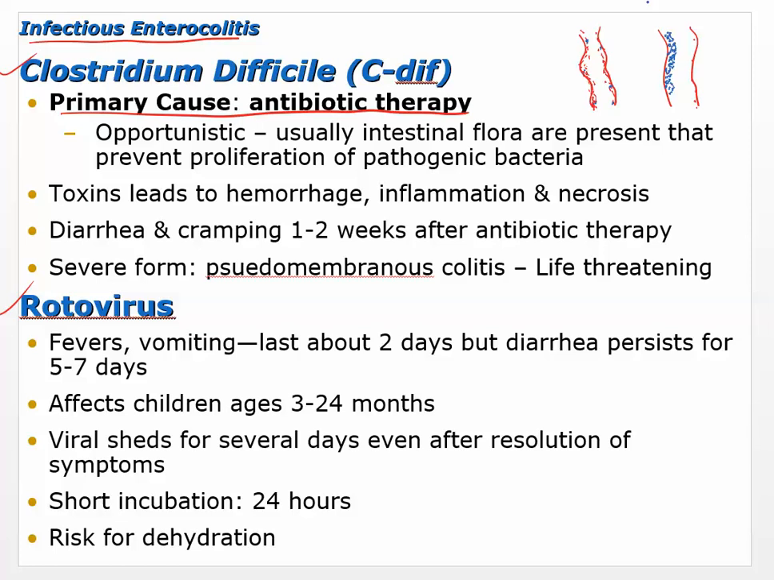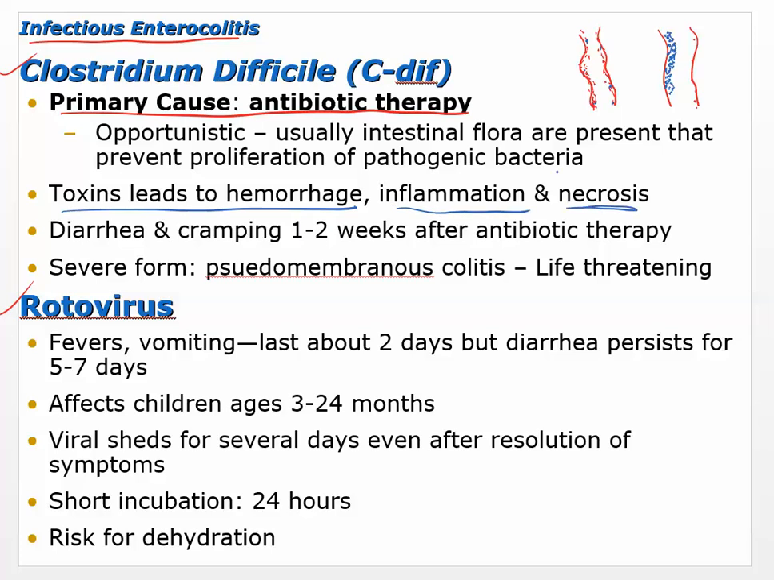And when those other bacteria go away through antibiotic therapy, or taking antibiotics, that's what that means, then it gets a foothold. Okay. So usually intestinal flora are present that prevent proliferation of pathogenic bacteria, and when those are gone, it gets a foothold. And toxins may lead to hemorrhage, inflammation, and necrosis.